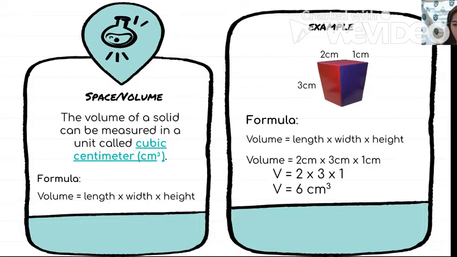For example, here I have a small block which has a length of 2 centimeters, a width of 3 centimeters, and a height of 1 centimeter. So we will just multiply them. So we have 2 times 3 times 1. So 2 times 3 is 6. 6 times 1 is 6. So we have V, which is volume, equals 6 cubic centimeters. Do not forget the cubic centimeter, the unit.